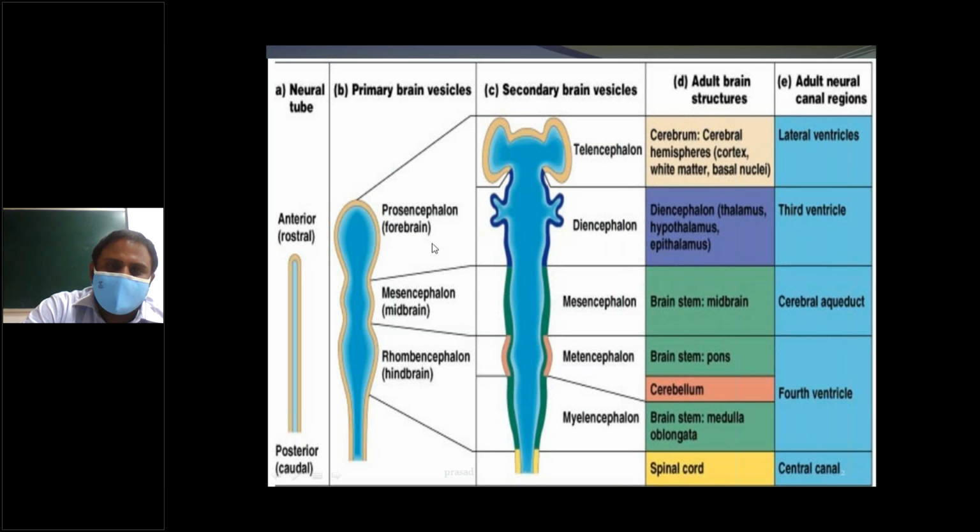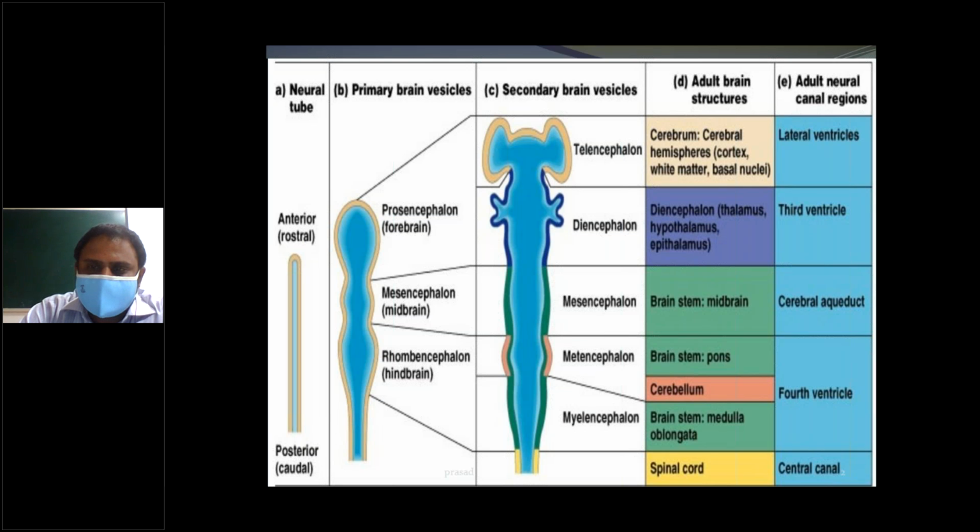Forebrain: the telencephalon is the cerebral hemisphere, consisting of cortex, white matter, basal ganglia. Diencephalon consists of thalamus, hypothalamus, and third ventricle.